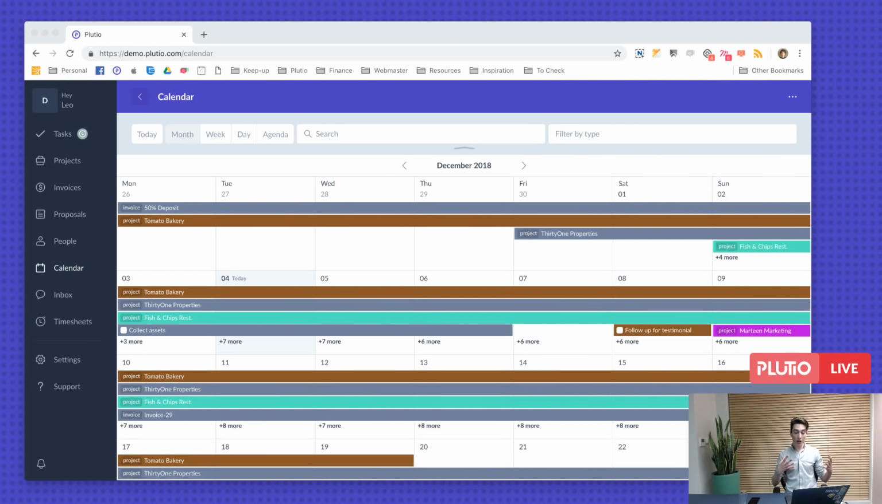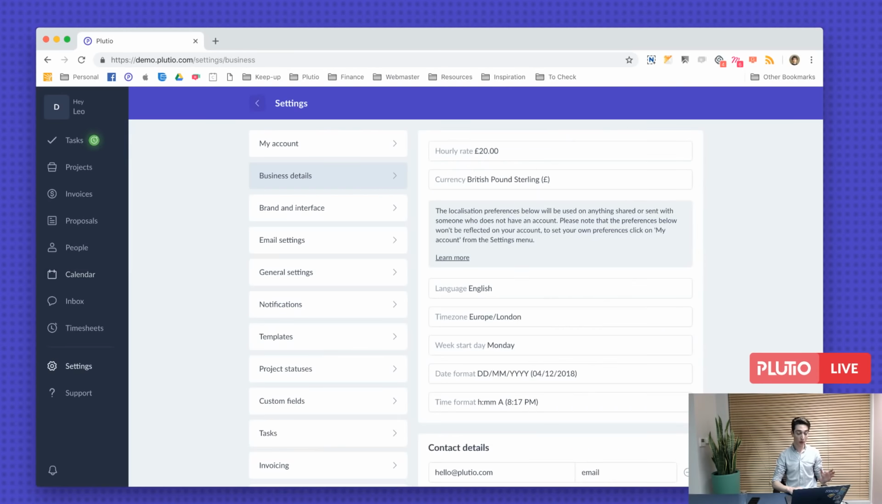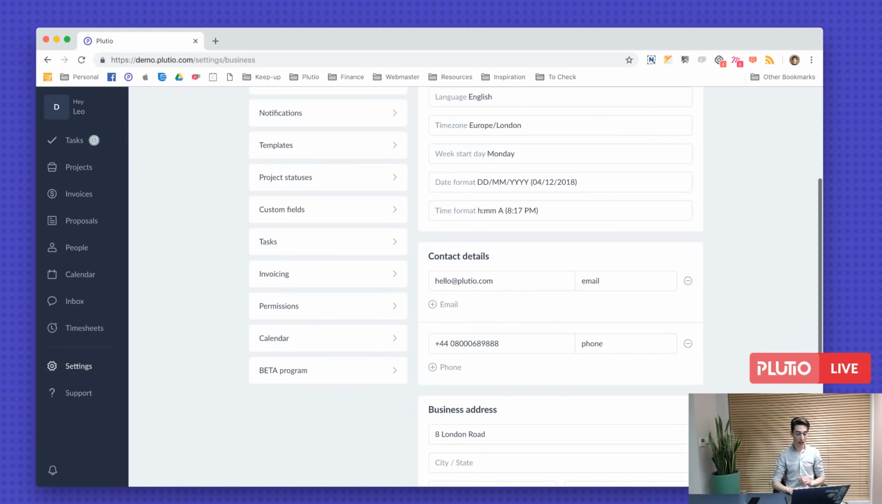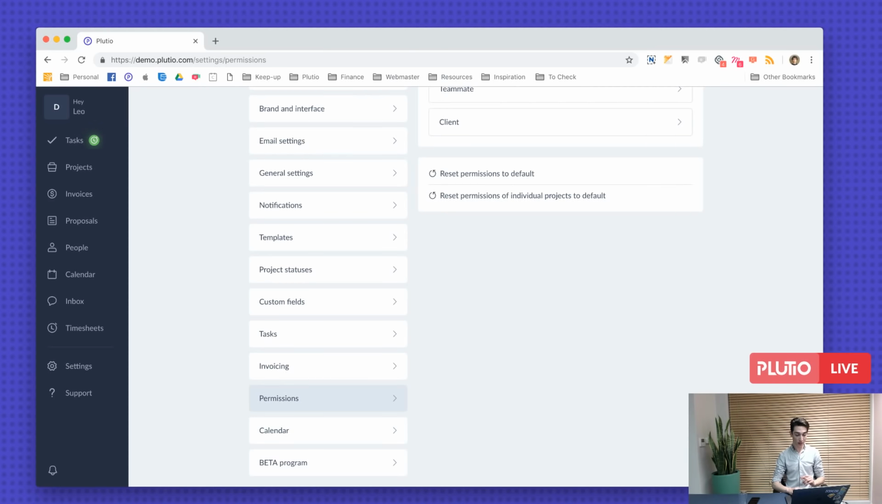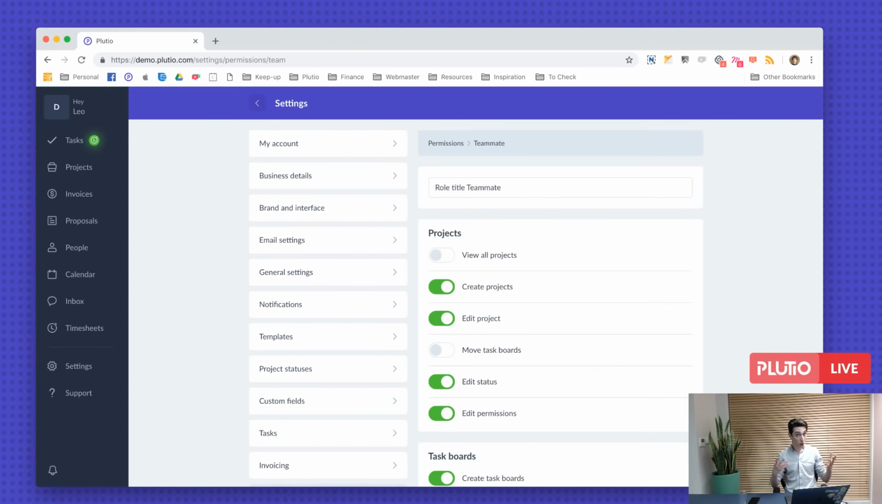Hiding elements from your teammates is possible from settings. Remember, settings is a fantastic place to get set up. Go to permissions from settings and click on the teammate or the user role that you've created. If you have view all projects ticked off, they will not be able to see any projects unless you add them to that project as a contributor.